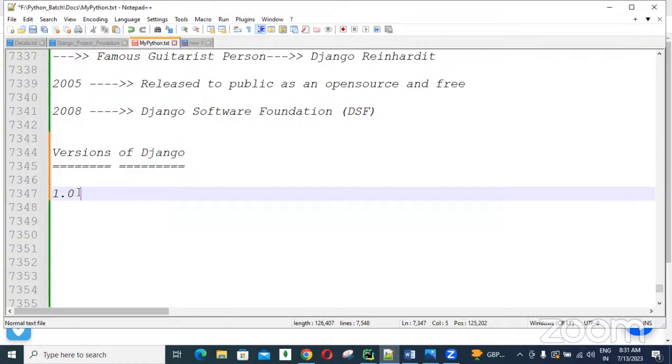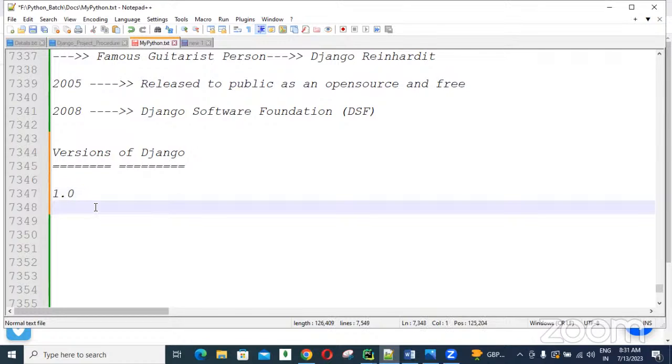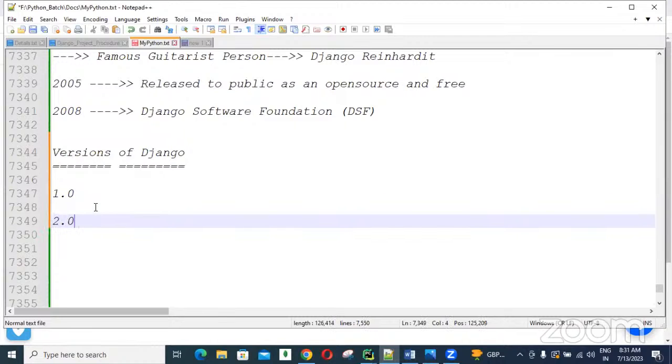In 2005, when they released it to the public, that time they released 1.0. Later 1.1, 1.2, and later 2.0, 2.1, and 2.2.